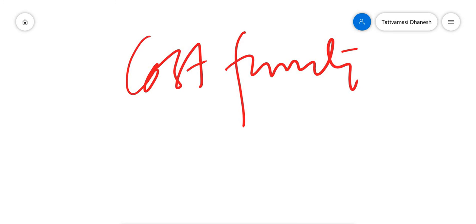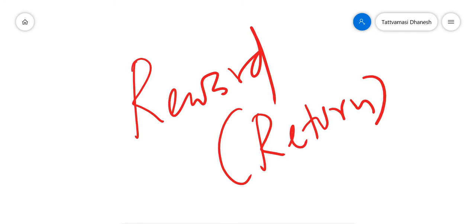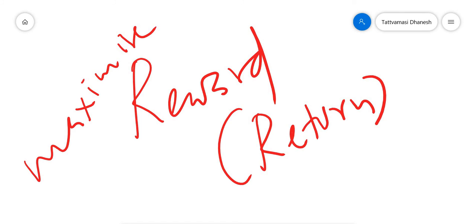That's what we do. But the corresponding term that comes into the picture here is the reward or return. This is very important. Here we try to maximize the reward or return, but in the case of the cost function we will try to minimize it.